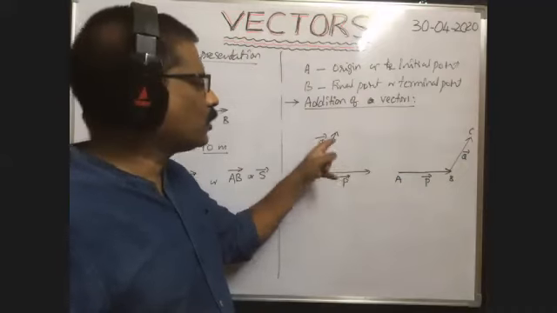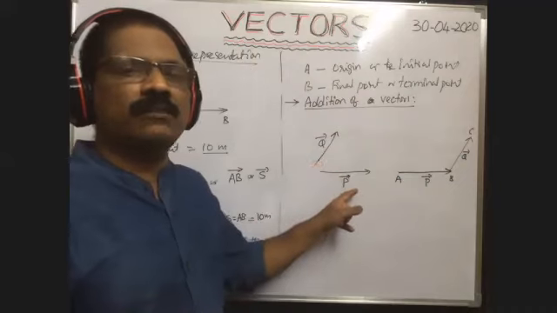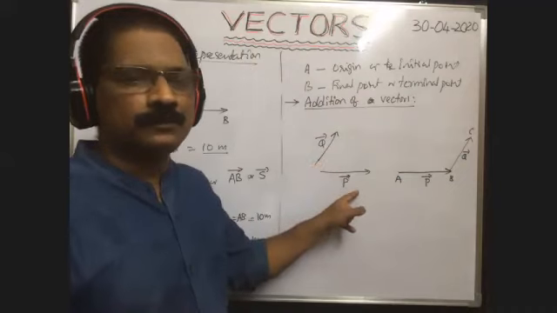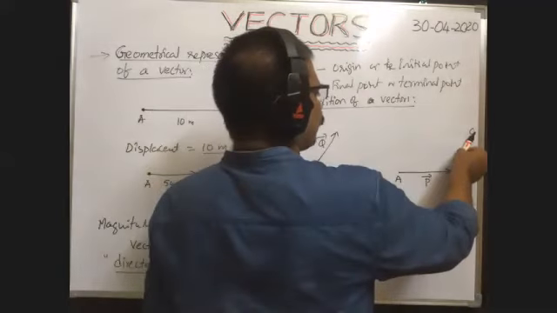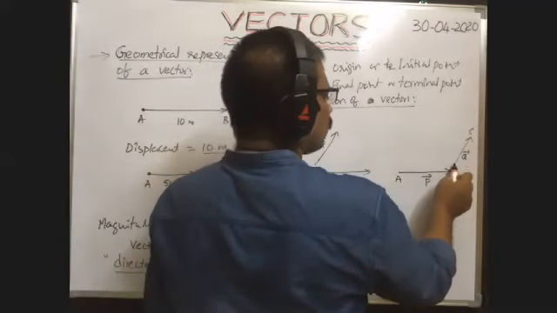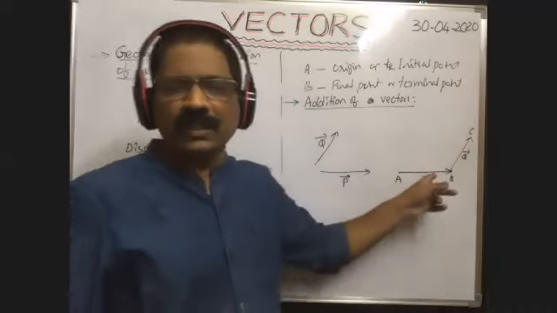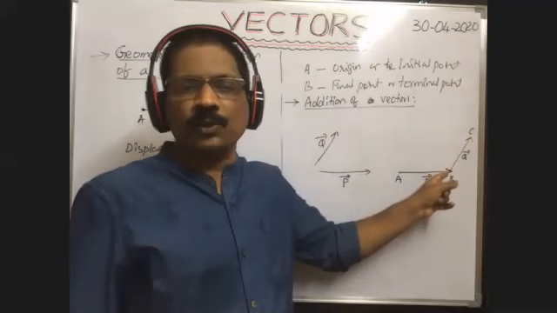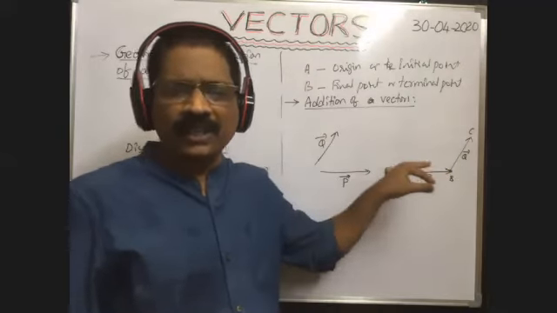To add Q bar to P bar, the condition is the initial point of Q bar must coincide with the final point of P bar. So exactly parallel to Q bar, you take the vector here, so that the initial point of Q bar coincides with the final point of P bar. Is it coinciding or not? Yes. In such a way, we have taken the diagram.